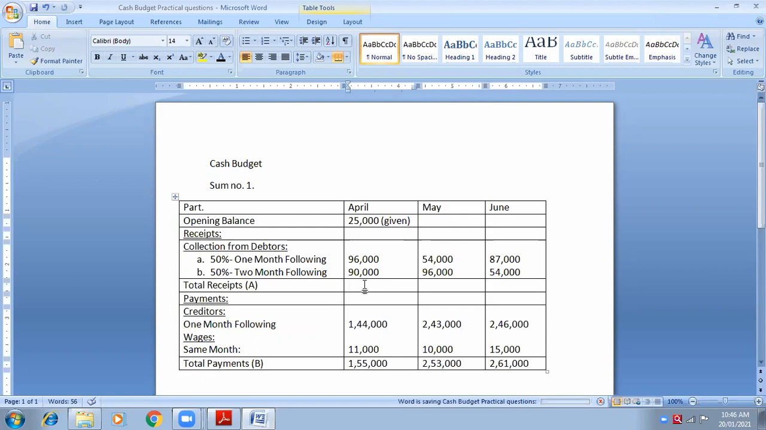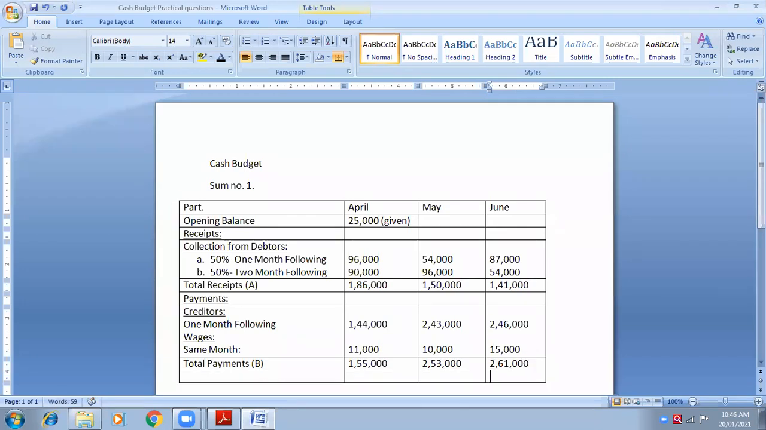The block A. Is it correct? Yes, ma'am. Next is 1,50,000. Ma'am, 1 lakh 50,000. Next is 1 lakh 41,000. Is it correct? Everybody, please make sure.